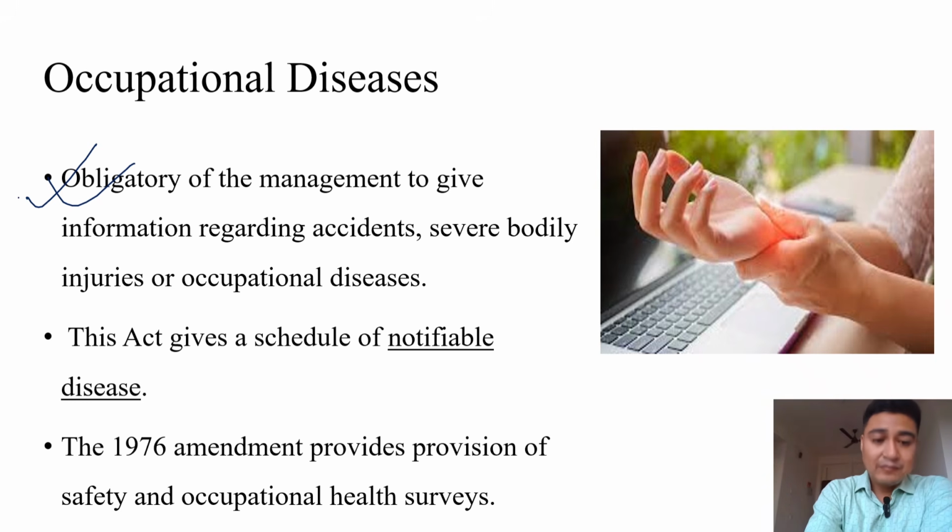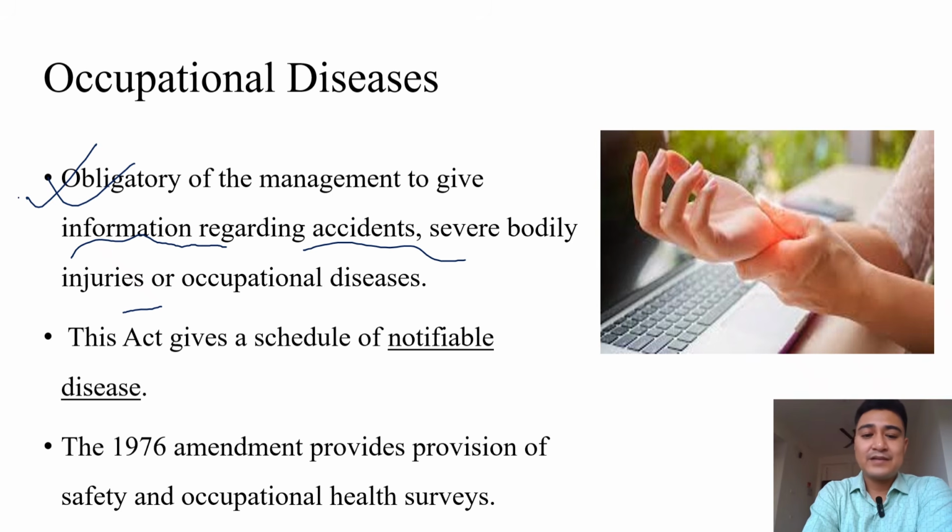Furnishing this information regarding accidents and injuries is a must on the part of the employer. Otherwise, the employer may be held responsible later.